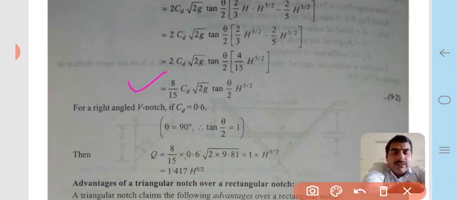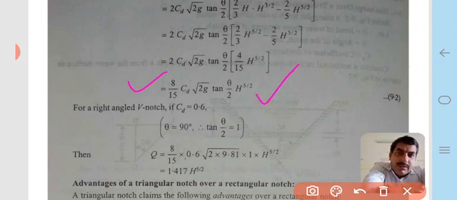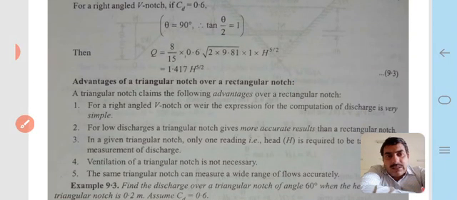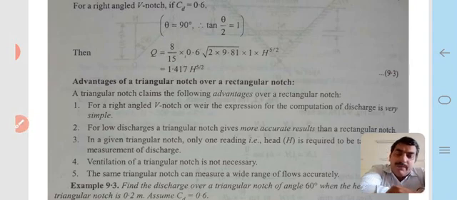Q = 8/15 Cd √(2g) tan(θ/2) H^(5/2). For a right angled V notch, if Cd is equal to 0.6, then θ is equal to 90 degrees and tan(θ/2) is 1. Therefore Q = 8/15 × 0.6 × √(2 × 9.81) × 1 × H^(5/2), and that is Q = 1.417 H^(5/2), which is the discharge of a right angled notch or weir.